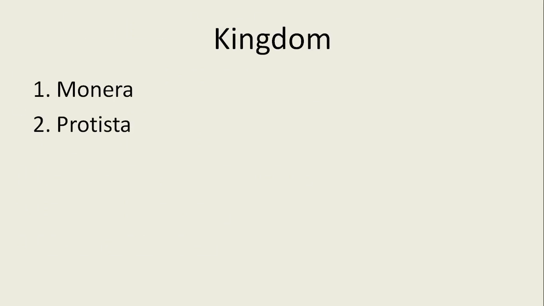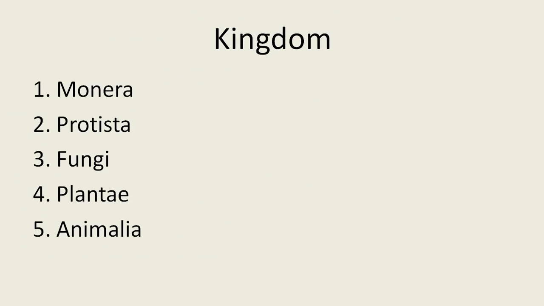Which are the five kingdoms? Very first, kingdom Monera, then kingdom Protista, kingdom Fungi, kingdom Plantae, and kingdom Animalia. These are the five groups into which Whittaker divided all organisms, or all life, into five kingdoms: Monera, Protista, Fungi, Plantae, and Animalia.